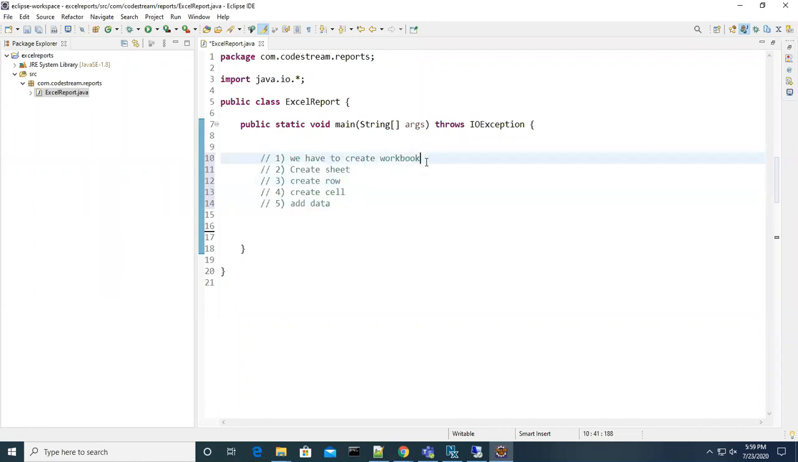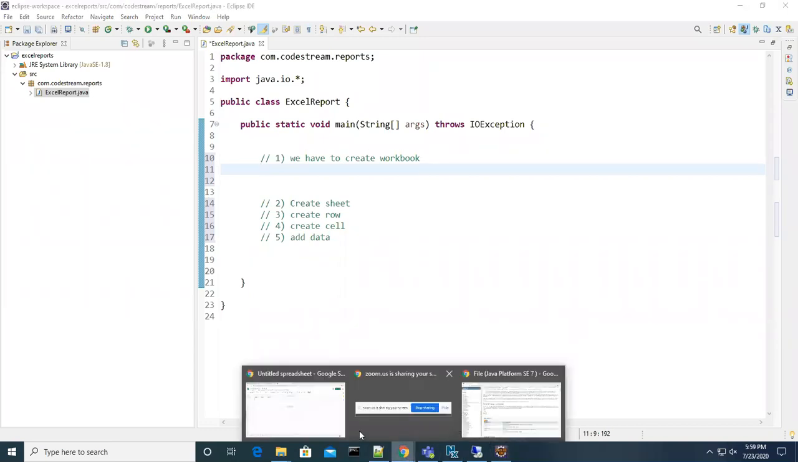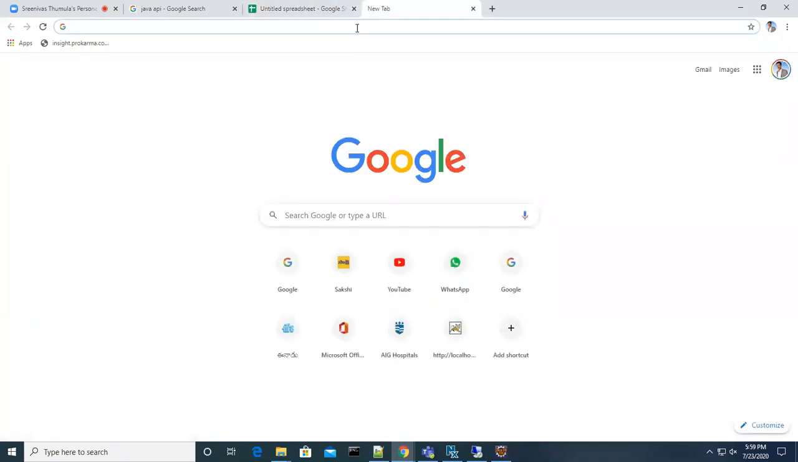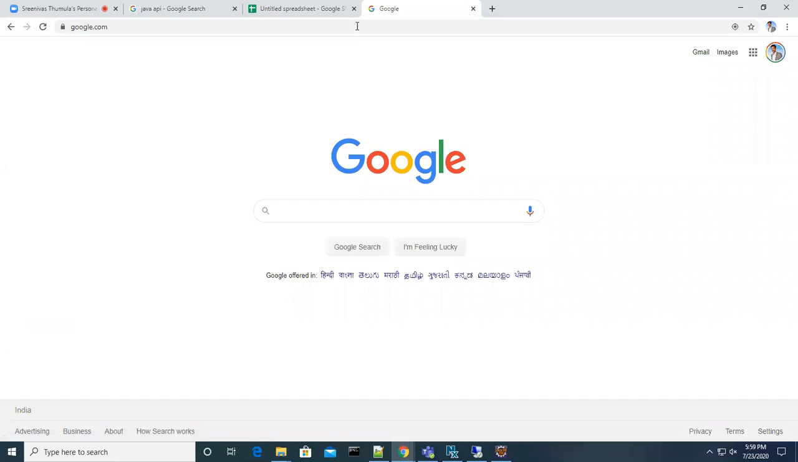Now let's go one by one. First, I want to create a workbook programmatically. How to do? We don't have any idea till now. So then we have to look into the Java API. We don't have the solution there. Now search for a third party. If we don't have a third party, then we have to do our own, but I don't think we have that much time.